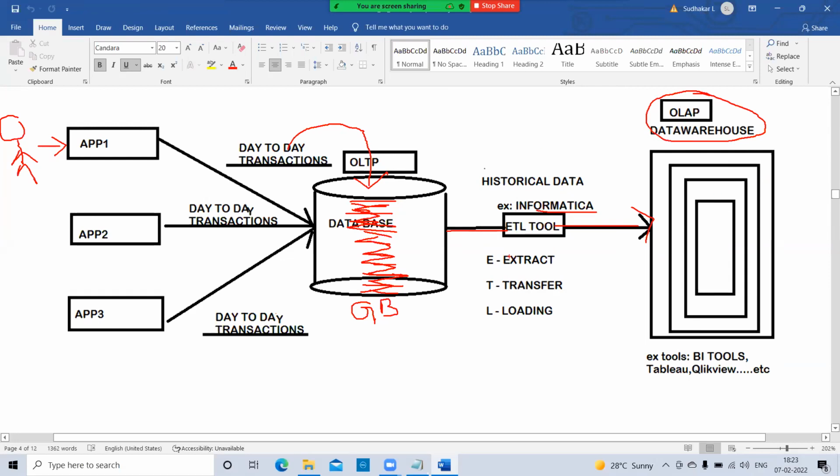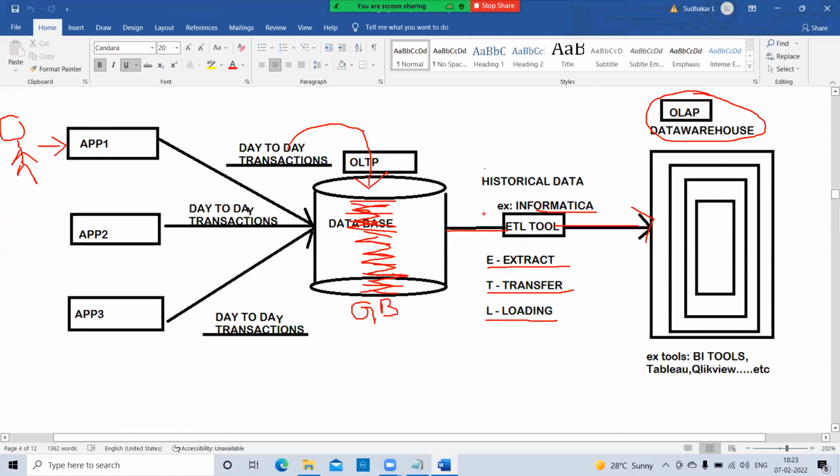ETL stands for extract, transform, and load into data warehouses. With the help of the Informatica tool and the SSIS integration services tools, these two databases are integrated together and the data is transferred from OLTP to OLAP.